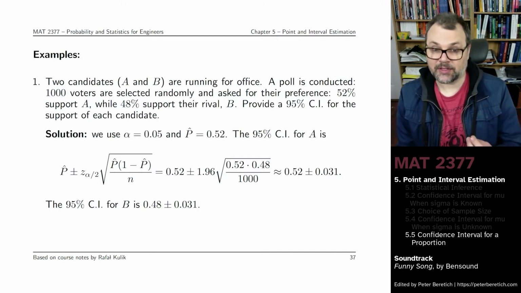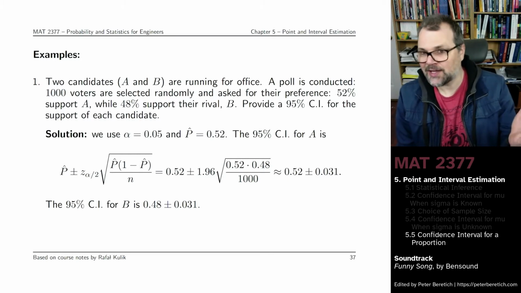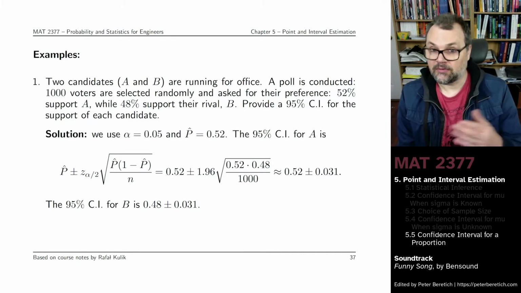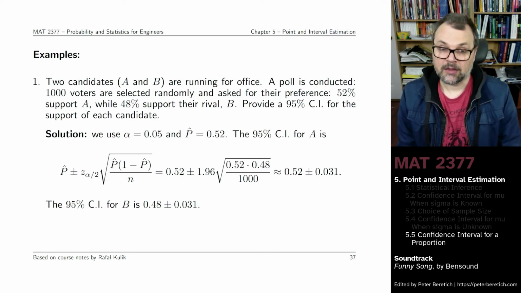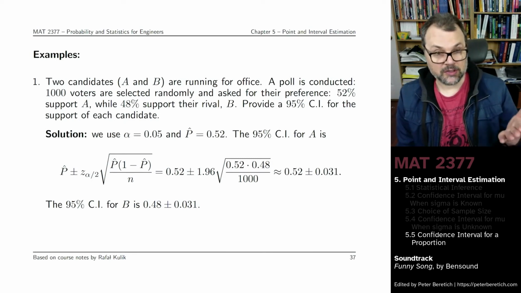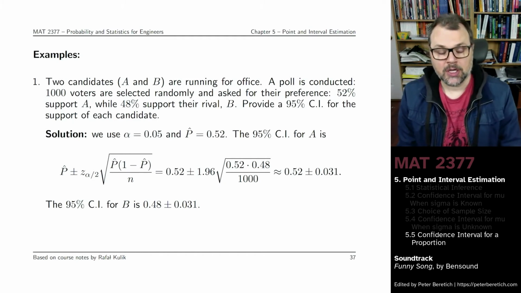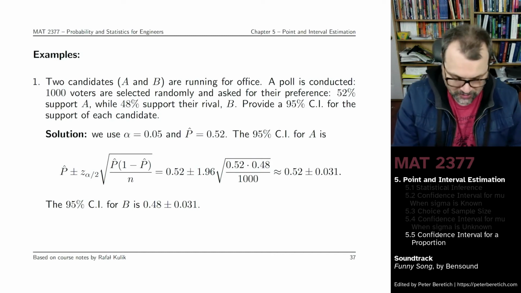The point estimate, the number of successes in my 1,000 trials for candidate A, say, would be 52%. That's what we get from the poll. The 95% confidence interval for candidate A would be obtained by just using the formula. It's an approximate confidence interval, and you get the point estimate for the proportion plus or minus the critical value 1.96, because we're at 5% significance, times the expression here, square root of p hat, 1 minus p hat divided by n.